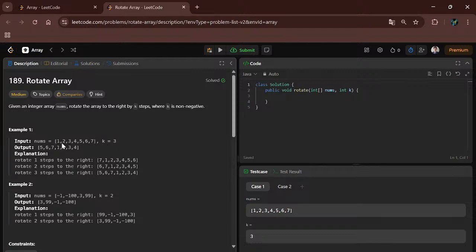Okay, I hope that you are understanding. And at the second iteration 6 will also come here, and 1 will come here, 2 will come here. And at the third iteration it will look like 5 6 7 1 2 3 4. Here in the output given you can see this. After the first iteration it will look like this, after the second iteration it will look like this, and after the third it will look like this.